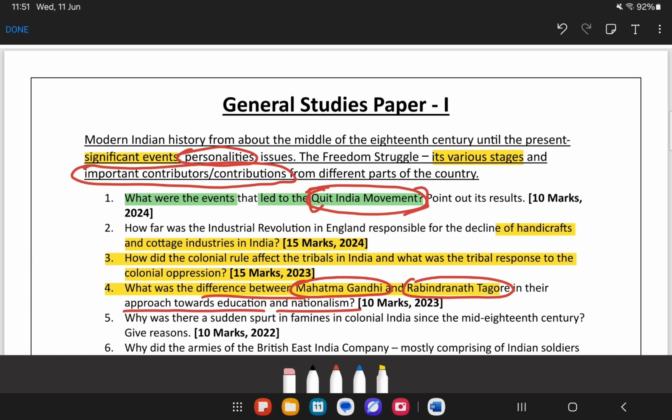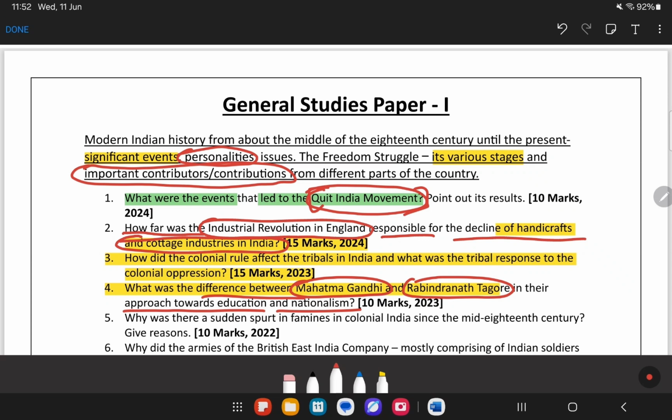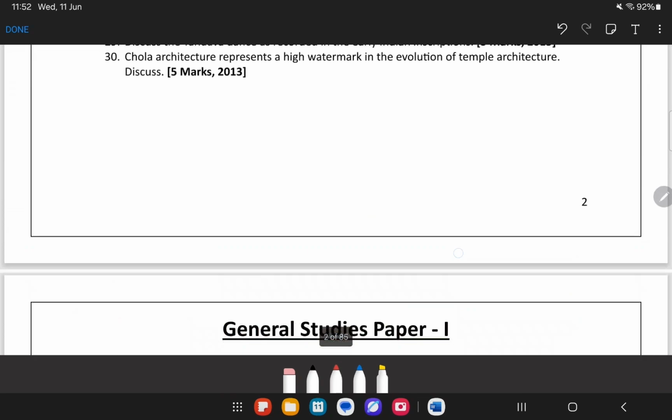Let's see this question. What does the question say? How far was the Industrial Revolution in England responsible for the decline of handicrafts and cottage industries in India? Wow, such a beautiful question. Industrial revolution in England. Now, which part of the syllabus is it in?